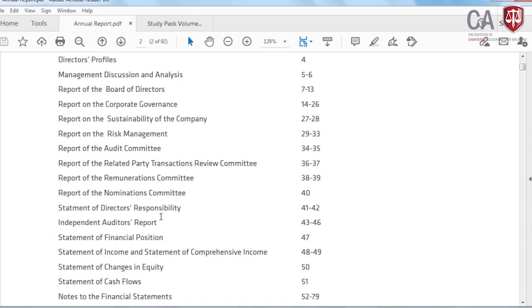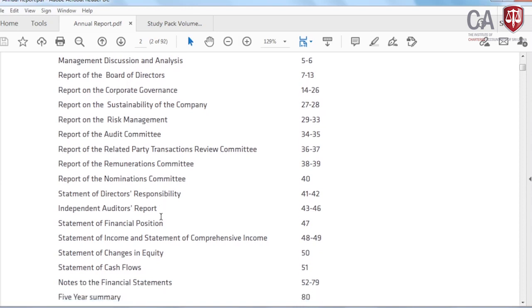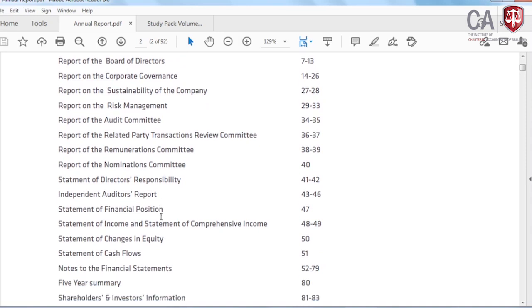There is a lot of corporate governance coming into place. Statement of directors' responsibility. Now it's coming, you see. Independent auditor's report. This is what we are interested in. The independent auditor's report is only 3 pages, 43 to 46.